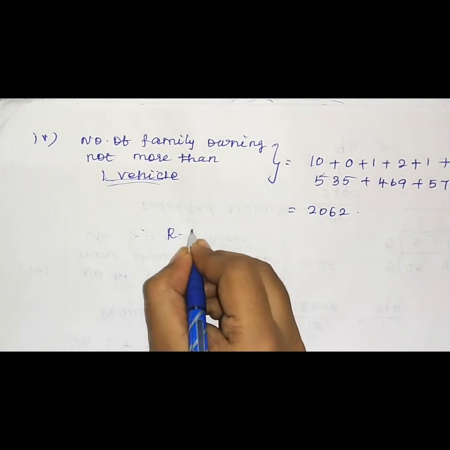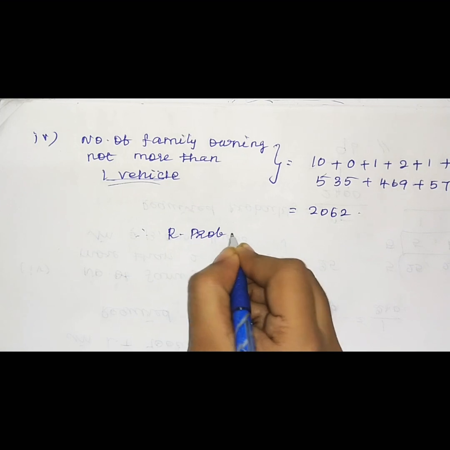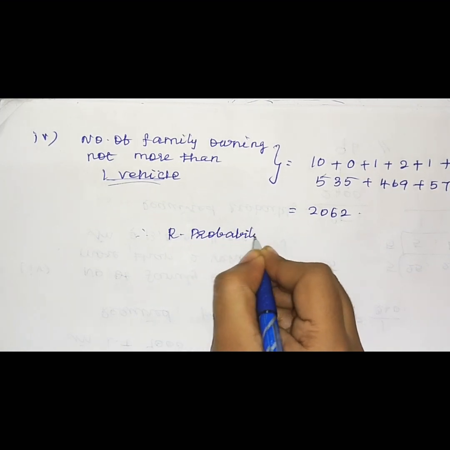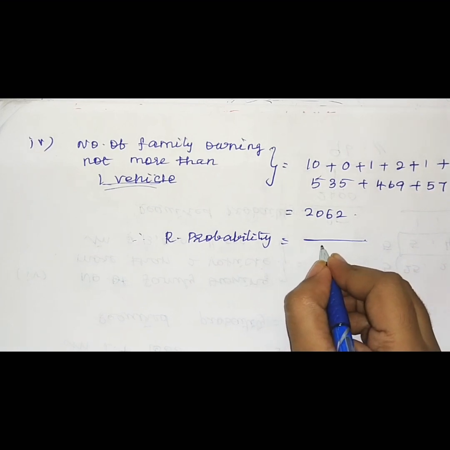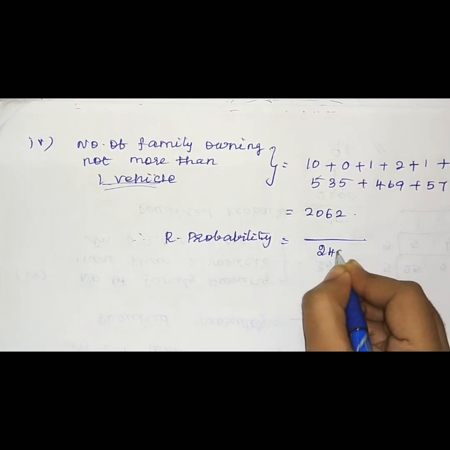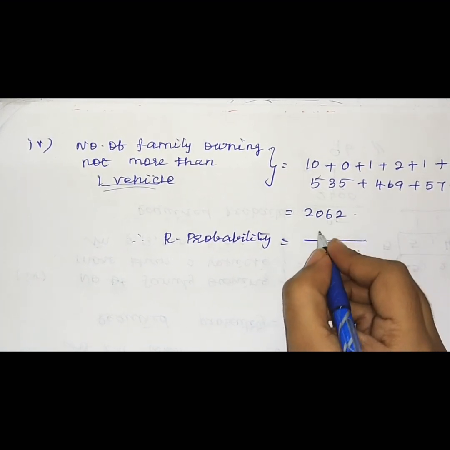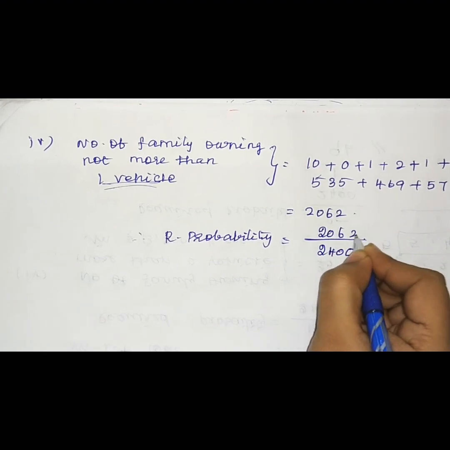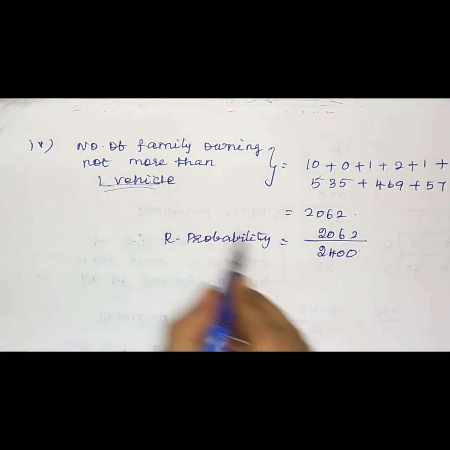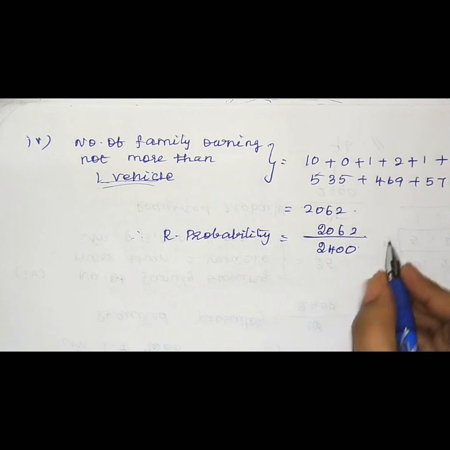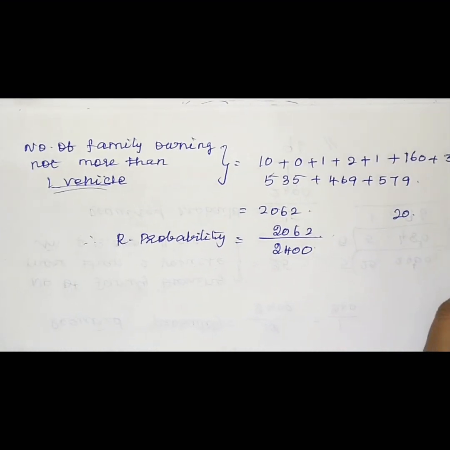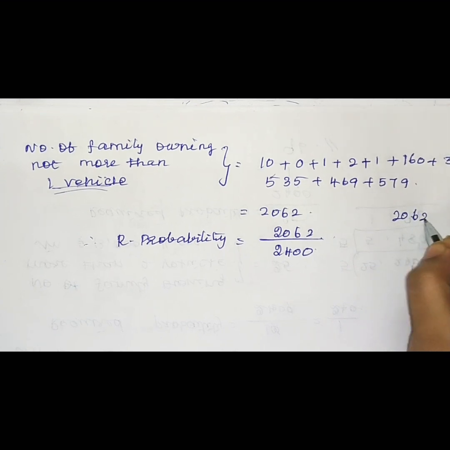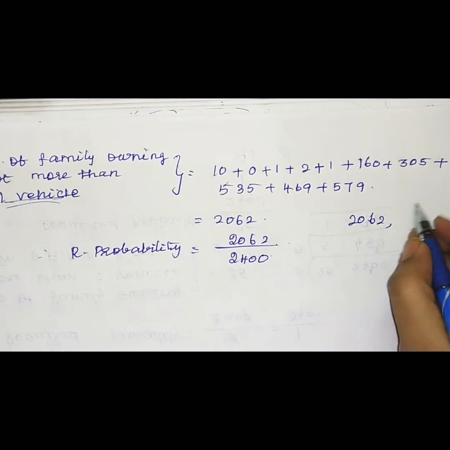Therefore, the required probability equals, the denominator is the total number of families. Already we know that it is 2400. In that, 2062 families have 0 vehicles and 1 vehicle. So both are not in the simplified form. Now we can simplify 2062, 2400.